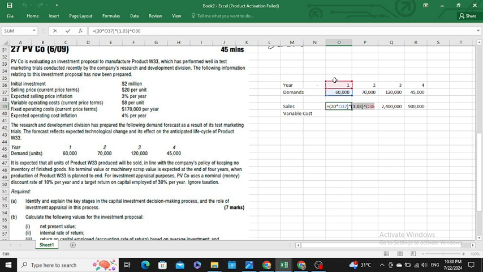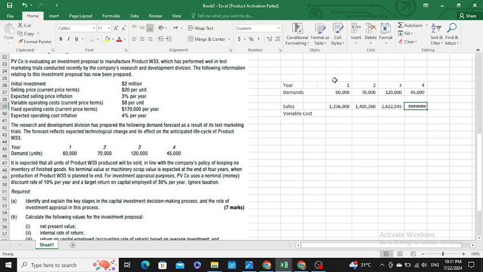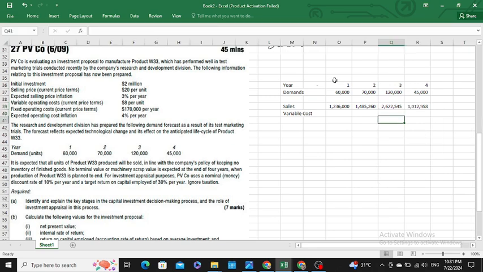Similarly, you should copy the formula and paste it over here. Sir, it has been inflated for year 2, for the third year, and for the fourth year. And the same goes for the variable cost, that it is 8 per unit: minus 8 into the number of units.